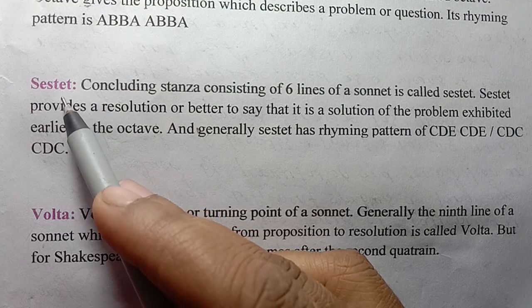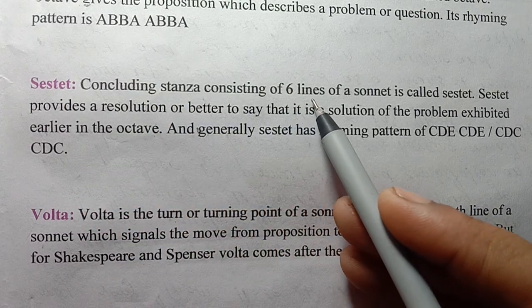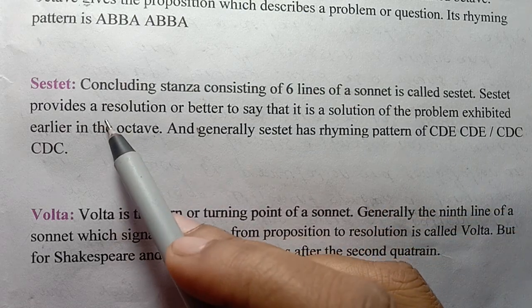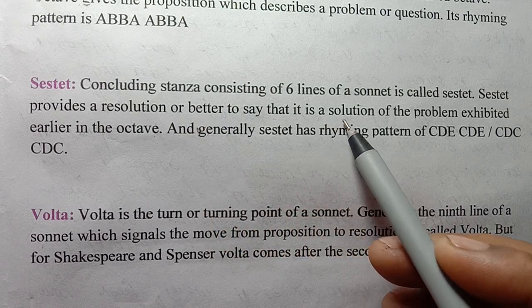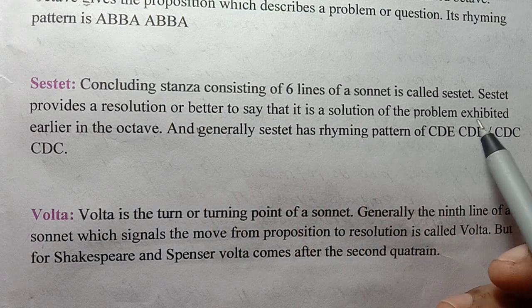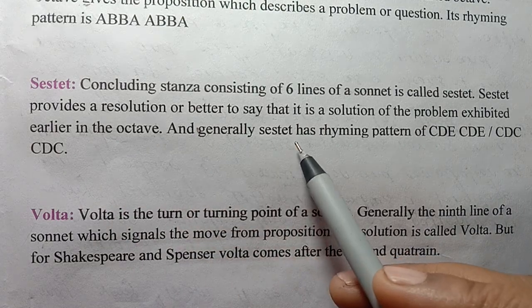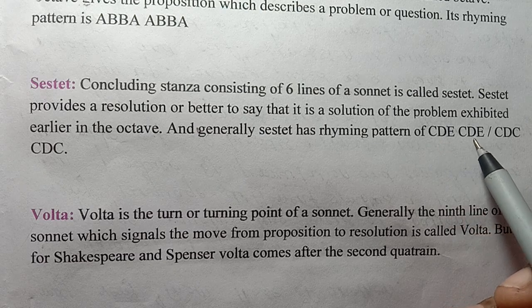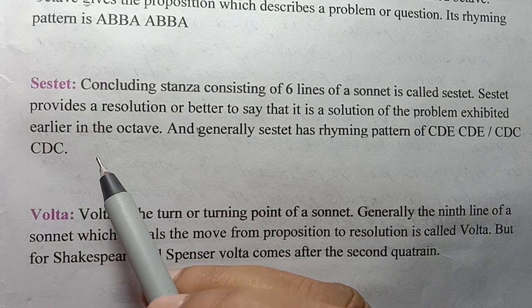After that comes sestet. The concluding stanza, consisting of 6 lines of a sonnet, is called the sestet. The sestet provides a resolution, or better to say, a solution to the problem exhibited earlier in the octave, and generally the sestet has a rhyming pattern of CDE CDE or CDC CDC.